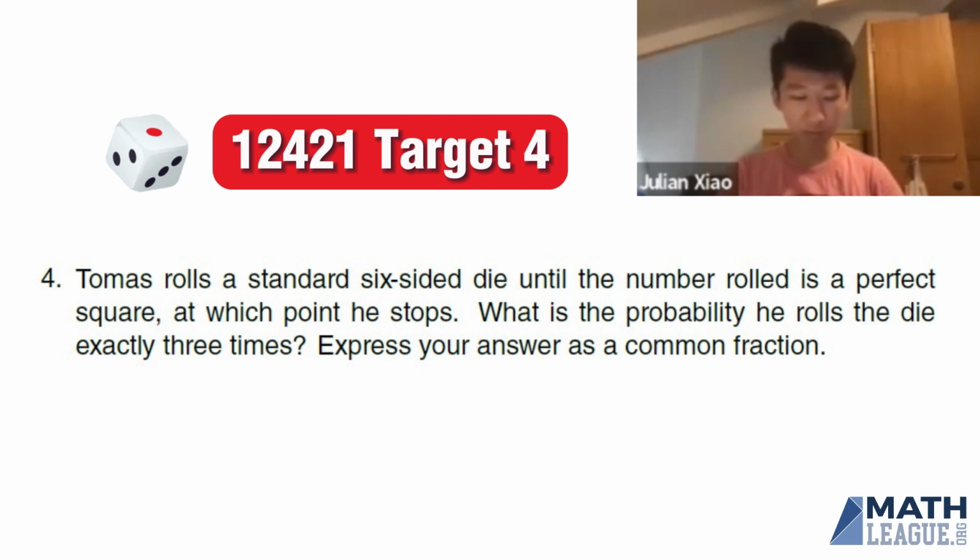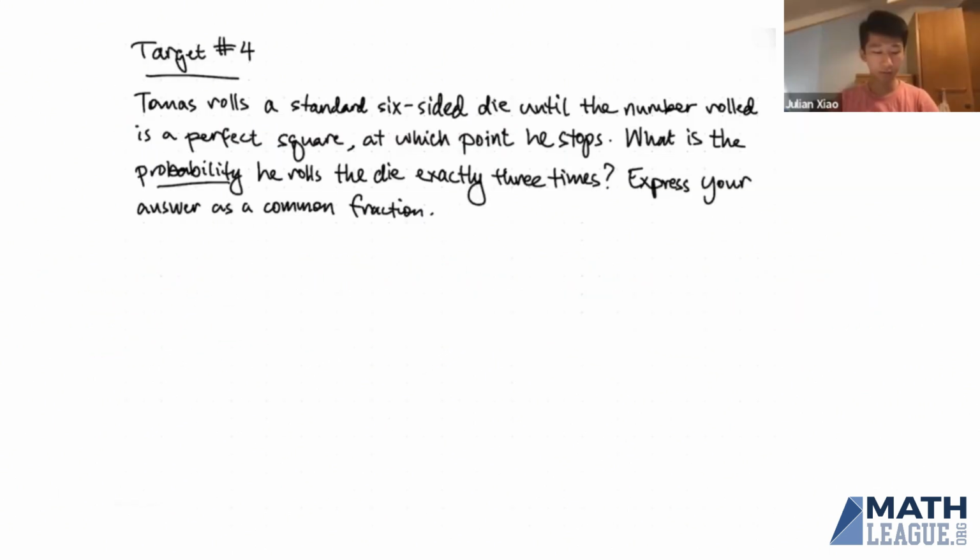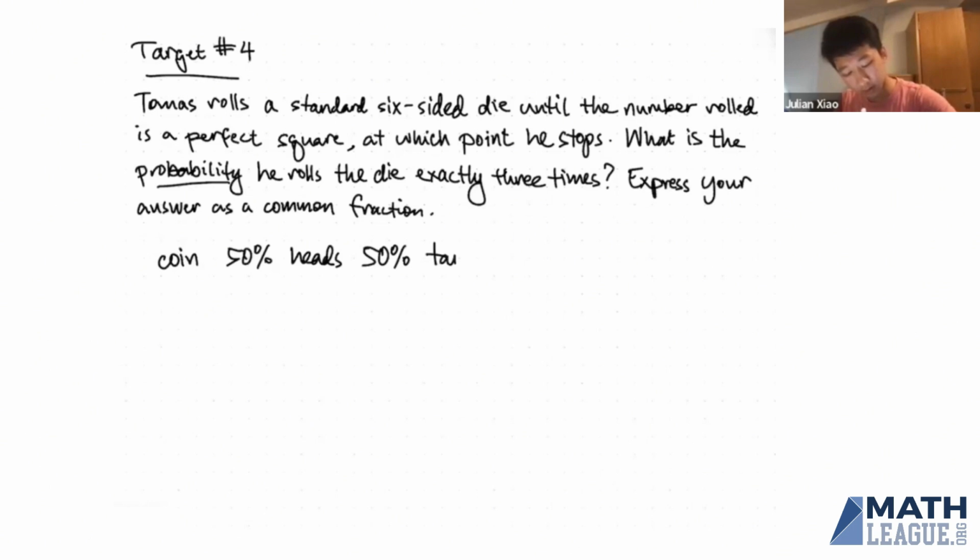Okay, so probability might be a new concept to some of you, but there are some instances in which you may already know some concepts about it. For example, I'm sure you guys know that when you flip a coin, there's a 50% chance that it lands on heads and a 50% chance that it lands on tails. And for example, when it's the weather forecast, you might say there's a 30% chance of rain. What these percentages mean is that if you keep flipping a coin over and over multiple times, about 50% of those will come up as heads, and about 50% of those will come out as tails.